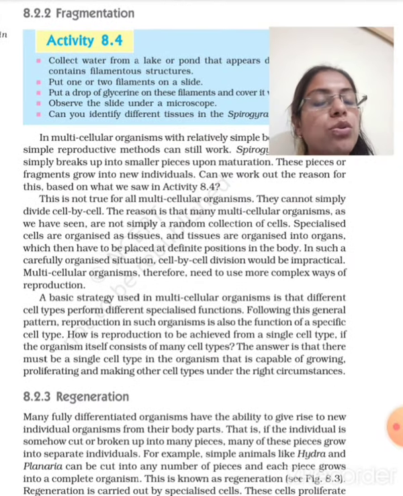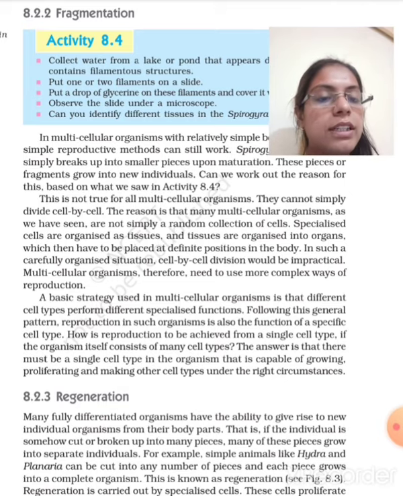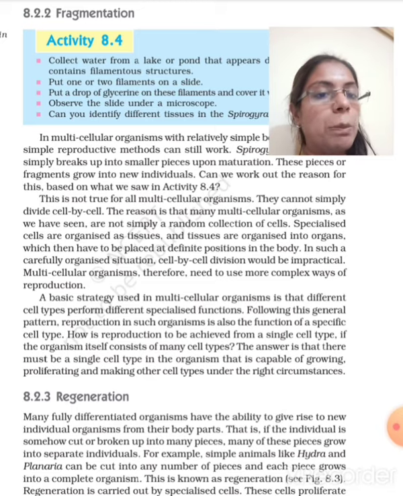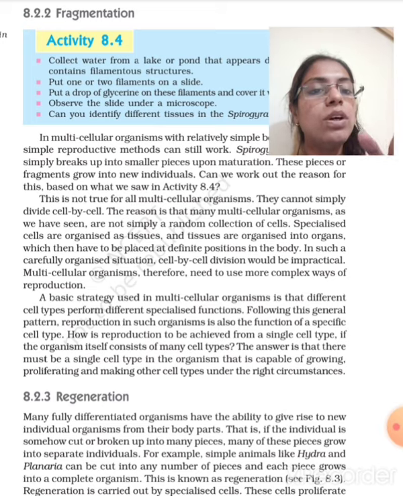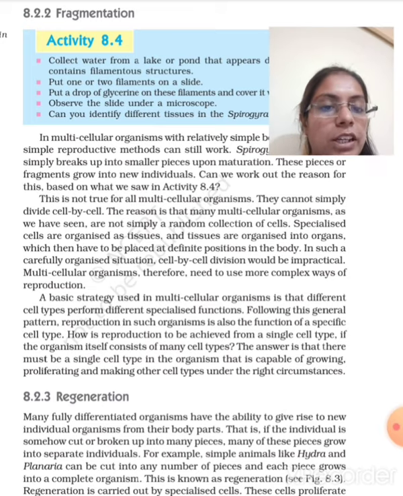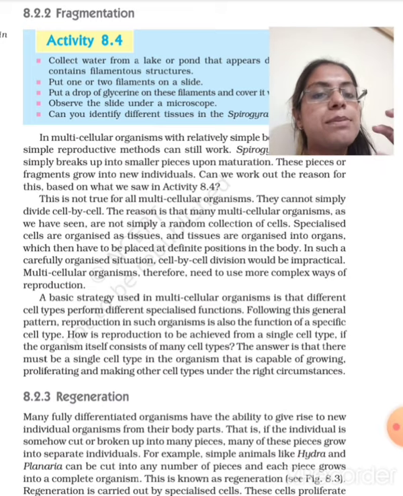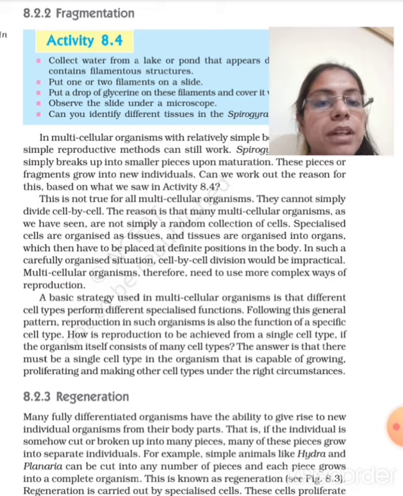This is not true for all multicellular organisms. See, humans are all multicellular organisms. If humans are cut into parts, they can't grow into new individuals, because in humans a particular tissue level of organization is seen. If there is a tissue level of organization, there are specialized cells and tissues. If you cut those tissues, they don't have the capability to grow into that particular organism. It is possible in only a few multicellular organisms in which all the cells are of the same type.